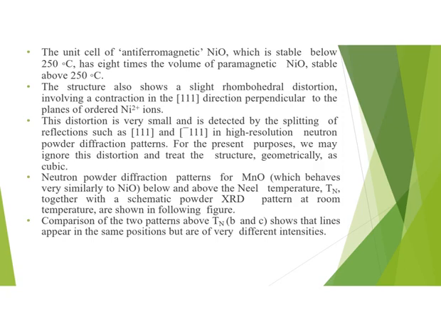This distortion is very small and is detected by the splitting of reflections such as 111 and -111 in high resolution neutron powder diffraction patterns. For the present purposes, we will ignore this distortion and treat the structure as geometrically cubic.